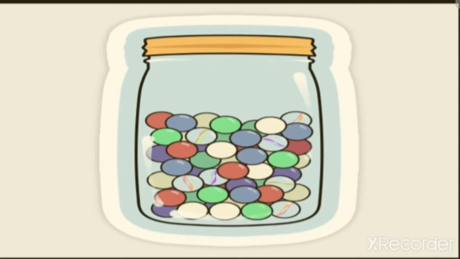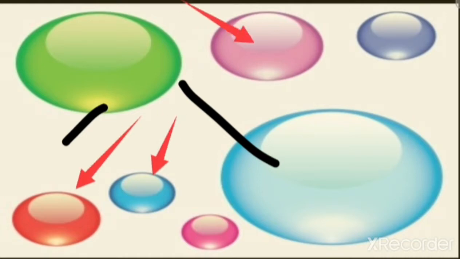When I ask you to separate them, you will be able to separate them on the basis of size. Here you can see the bigger marbles, and the next category, the medium sized marbles. All these are the medium sized marbles, and apart from that, the smaller sized marbles. In this way you can classify or separate them.